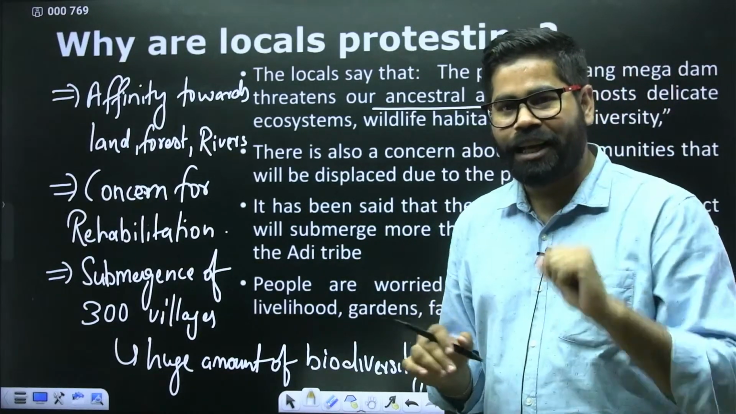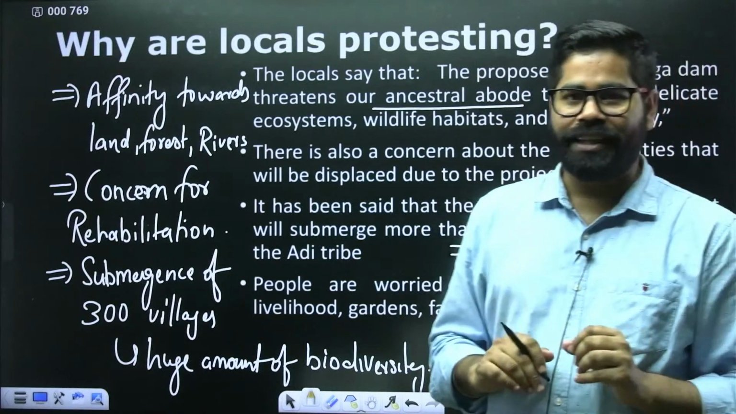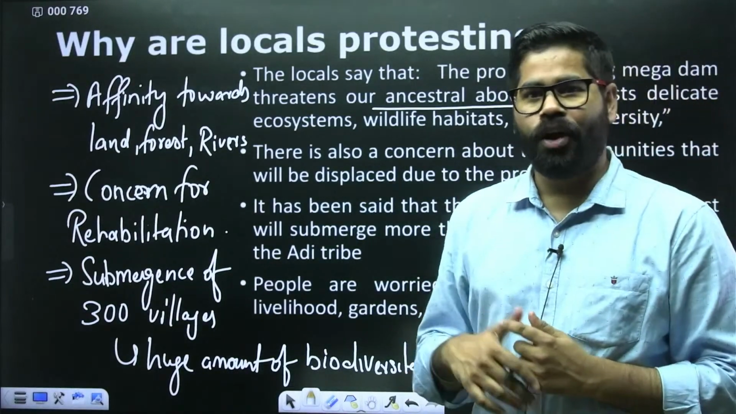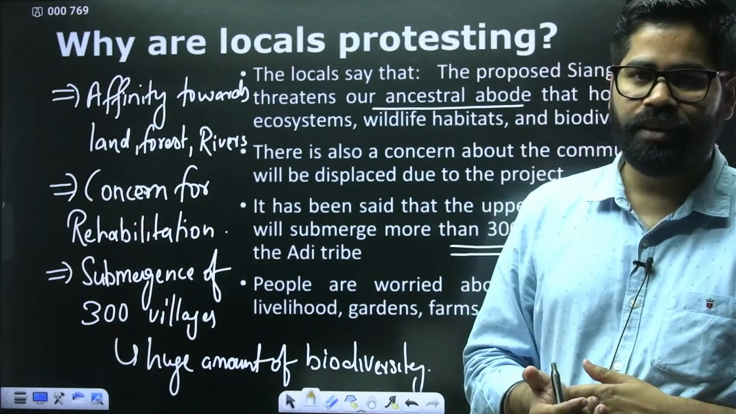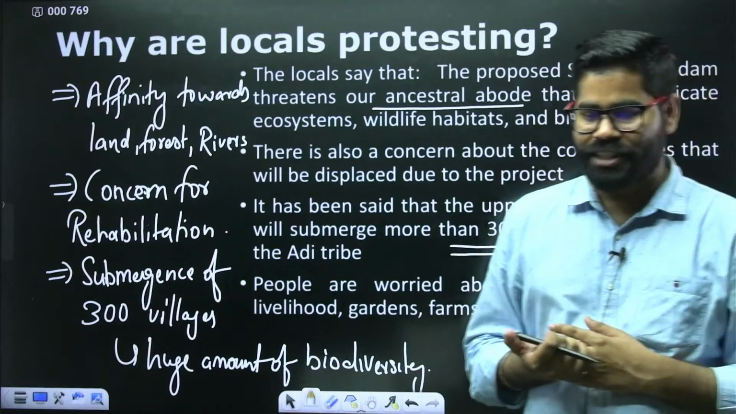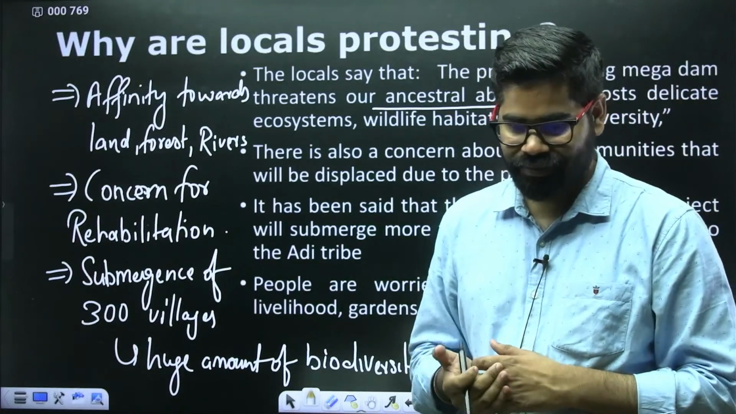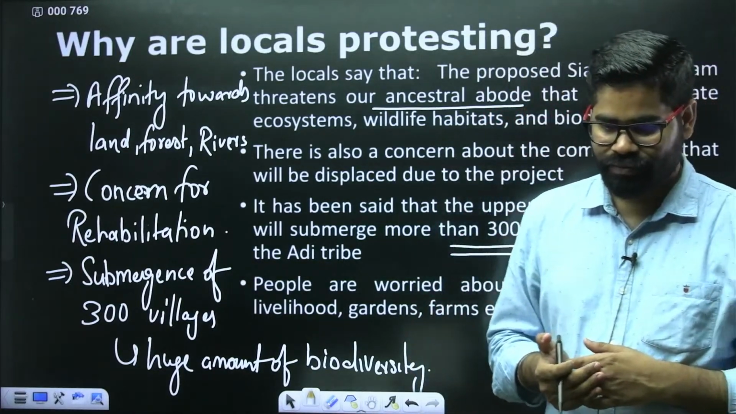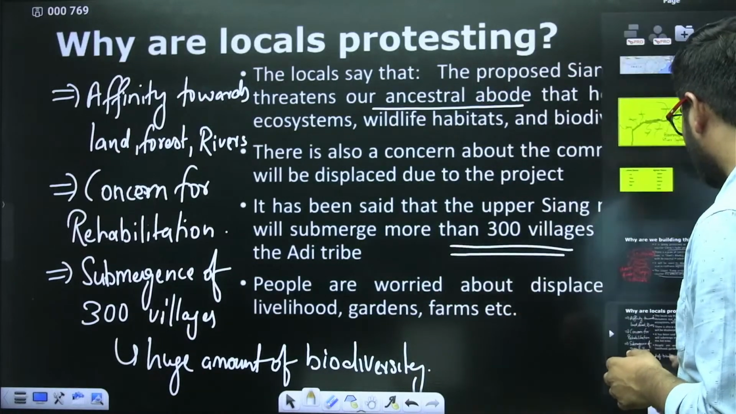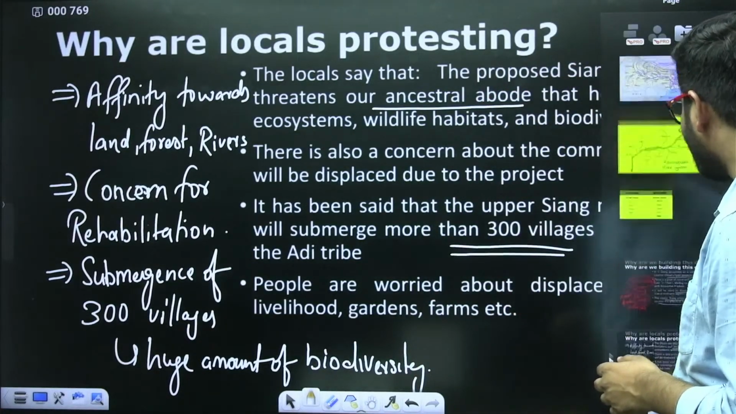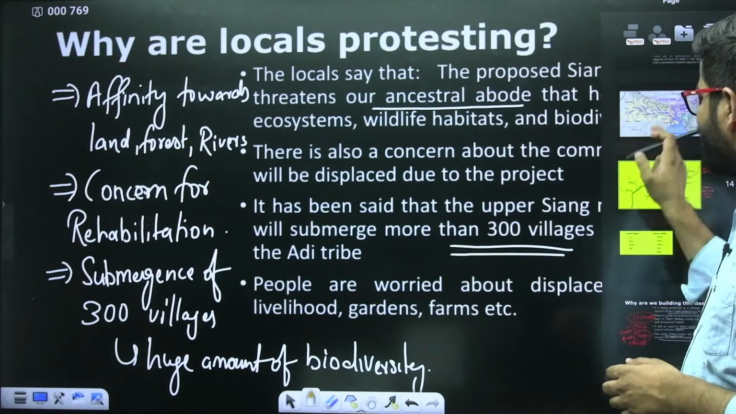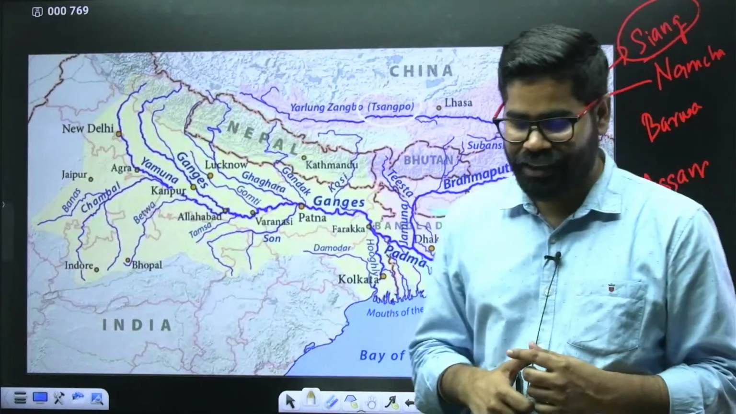Now, can you tell me one thing? What are the left bank tributaries, or what are the right bank tributaries of the Brahmaputra river? Left bank and right bank. What are those territories? What are the tributaries of Brahmaputra? Can you tell me some names of tributaries of Brahmaputra?